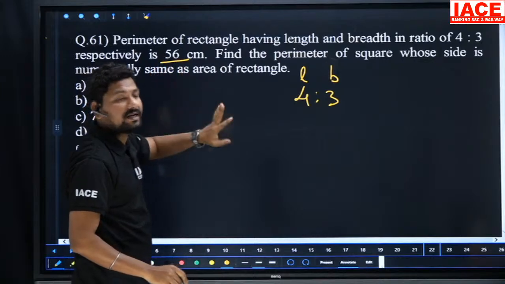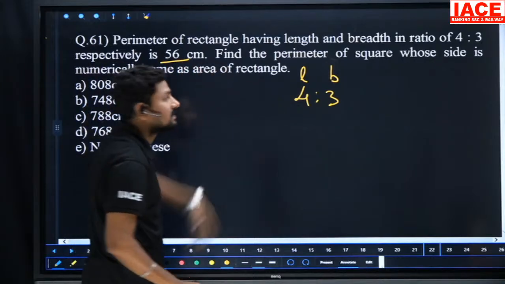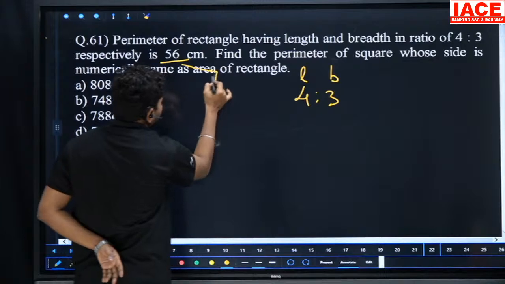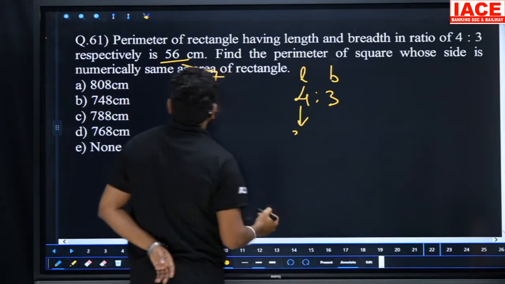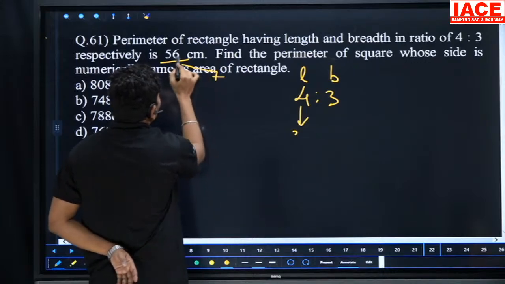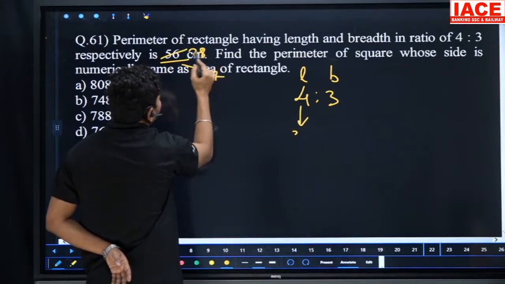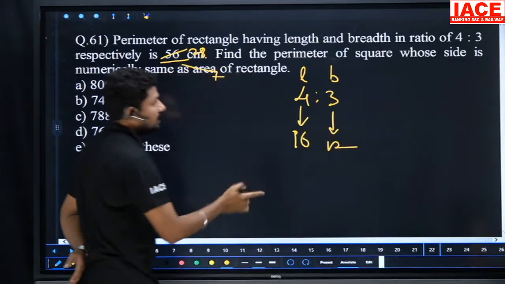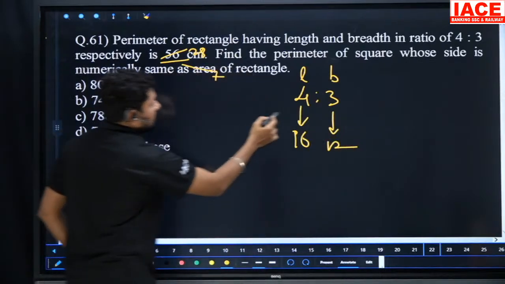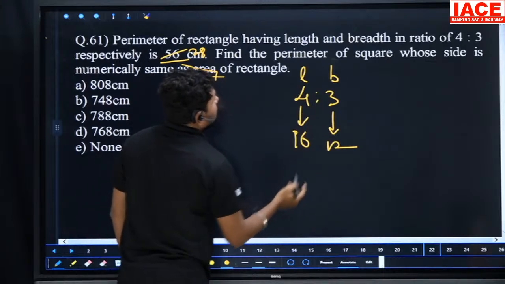Dividing 56 by 2 gives 28, and we have to share it in the ratio 4:3, so it is 7 parts. 7 parts is equal to 28, which means each part is 4. So it is 4 times 4, which is 16, and 4 times 3, which is 12. So here the length is 16 and the breadth is 12. What is the question they are asking?